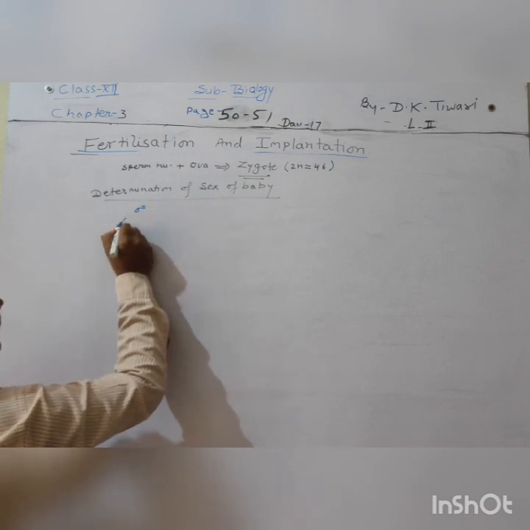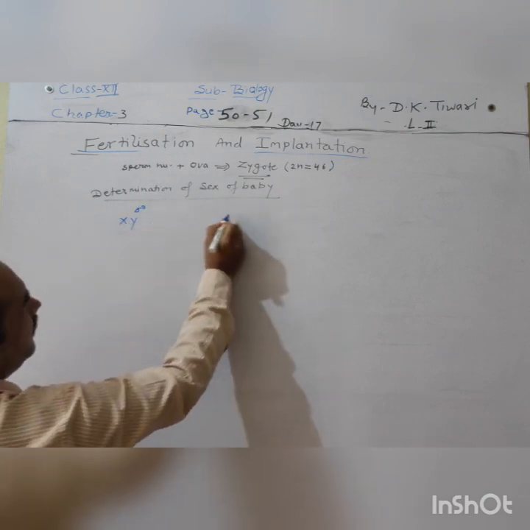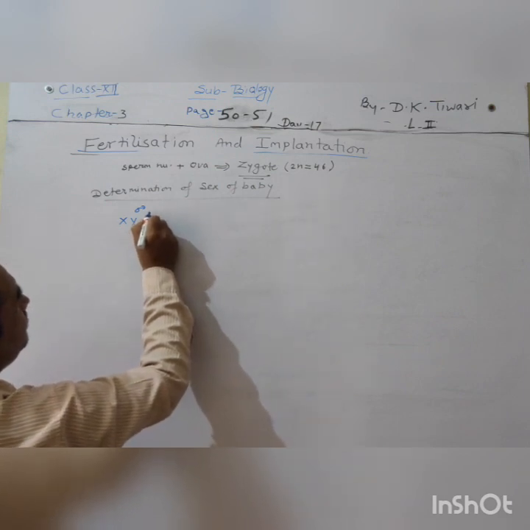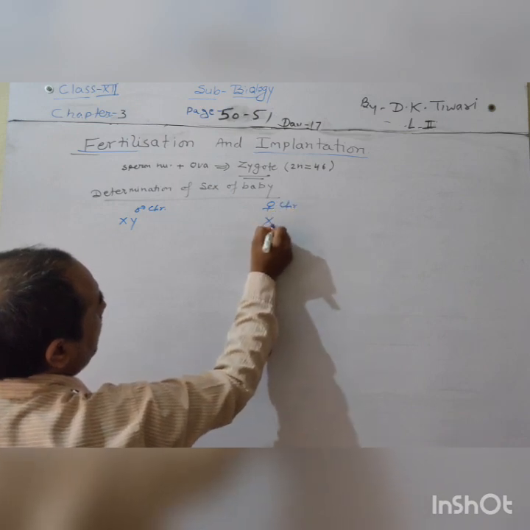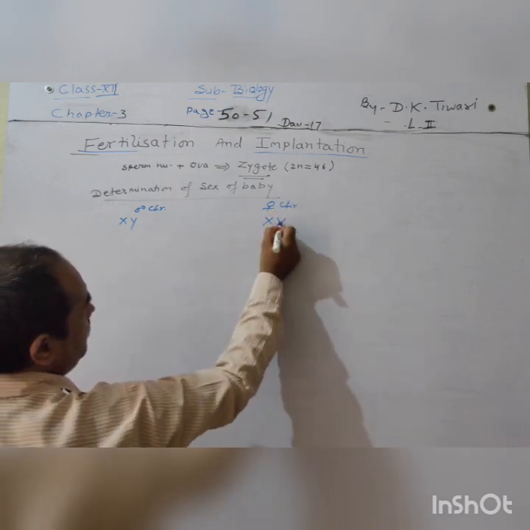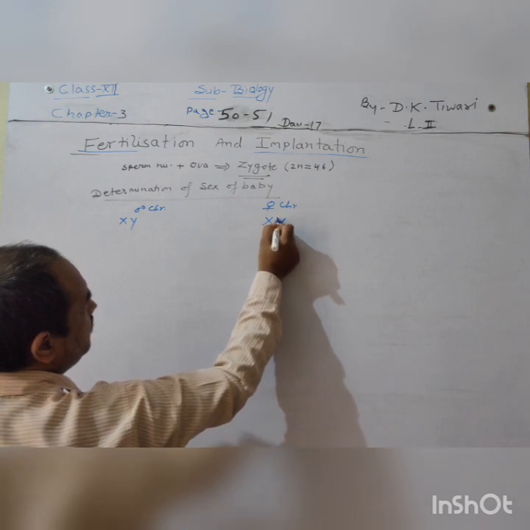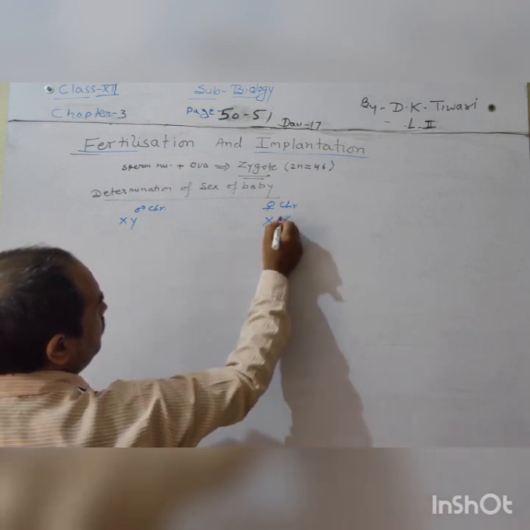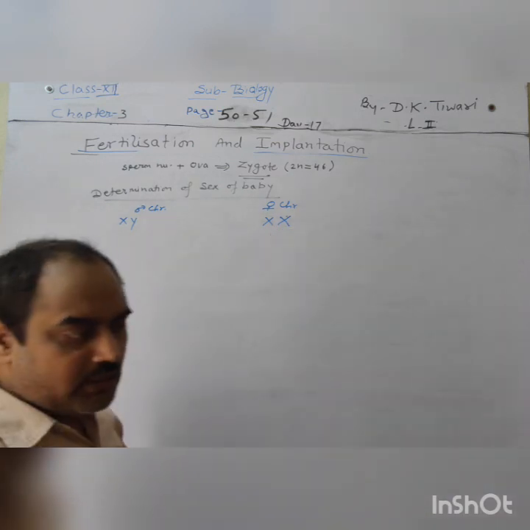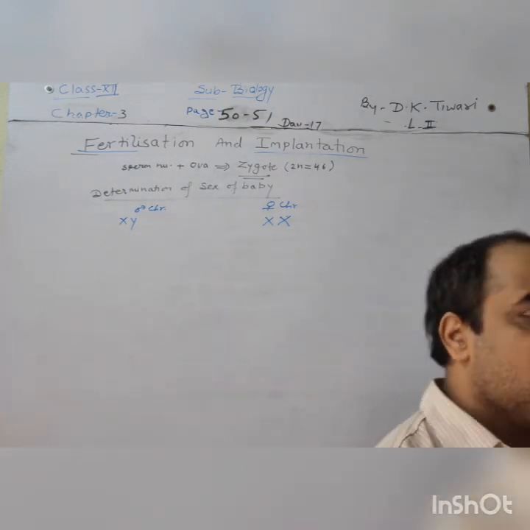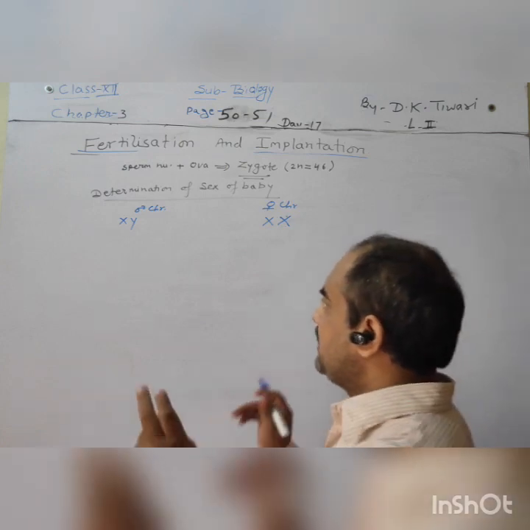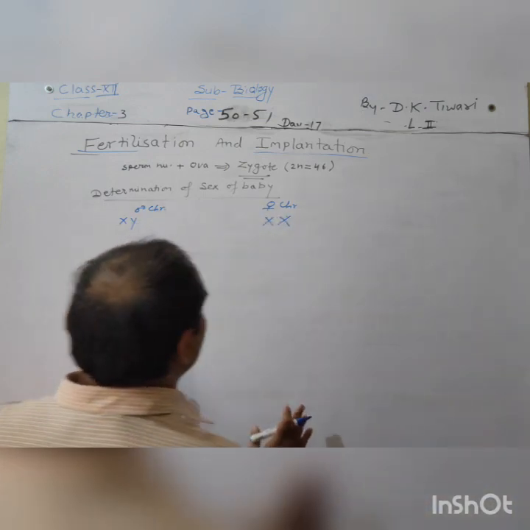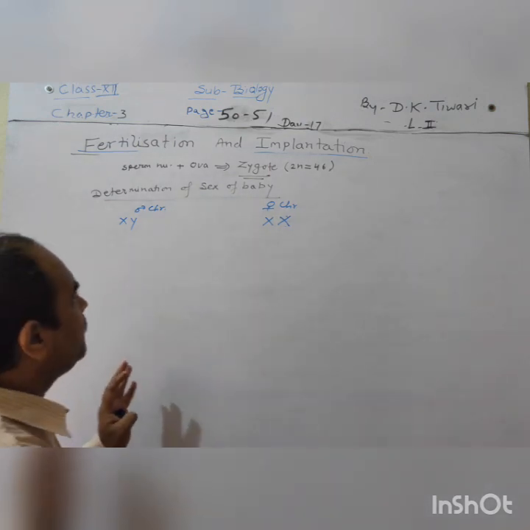Male will have XY chromosomes and female will have XX chromosomes. This is the 23rd pair of chromosome, that is called sex chromosome. Rest of the 22 chromosomes are the autosomes, and we will discuss in detail about the determination of sex in the genetics topic. So here we are just trying to find out how it is decided that the forthcoming baby will be male or female.